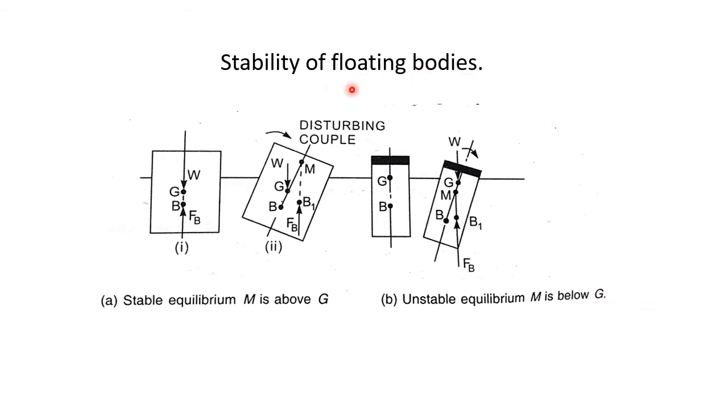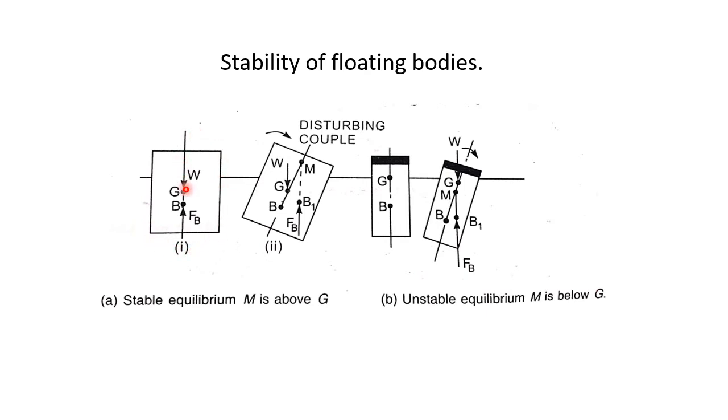So in case of floating bodies, the weight of the body will be equal to the weight of the liquid displaced. Once again I will repeat it. In case of floating bodies, the weight of the body will be equal to the weight of the liquid displaced. So now first we will study stable equilibrium. For stable equilibrium of the floating body, this metacenter M will always be above the center of gravity of the body.